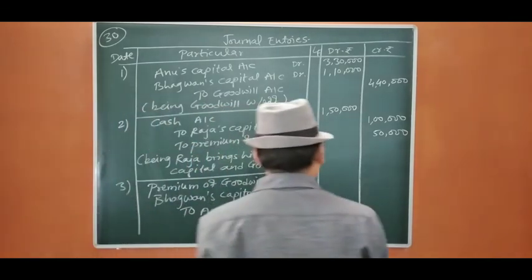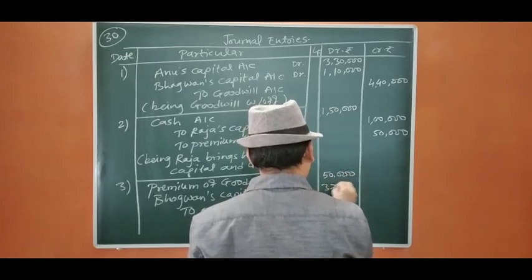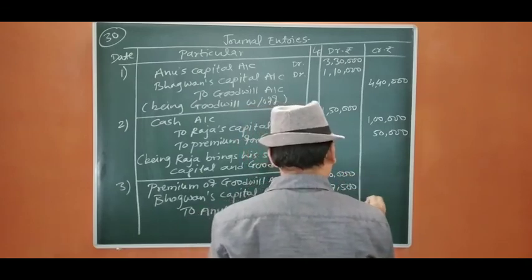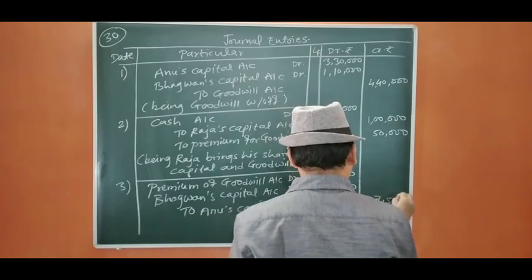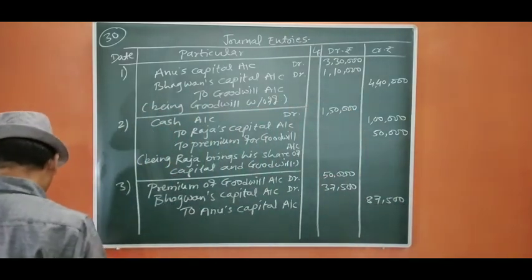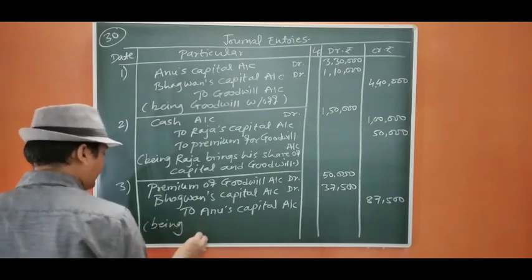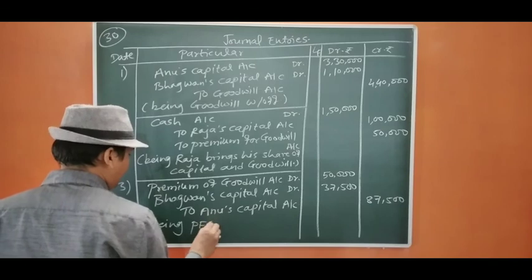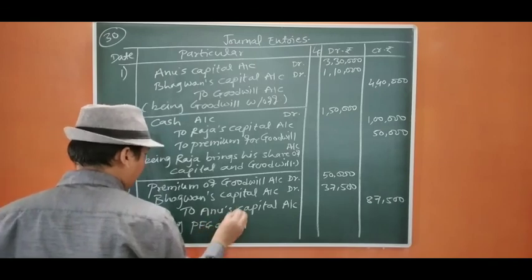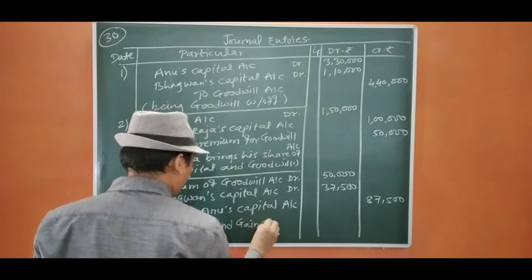Okay, so the goodwill is 50,000, Bhagwan's is going to be 37,500. So it is going to be 87,500. Okay, so let us close it, being premium for goodwill gain contributed.